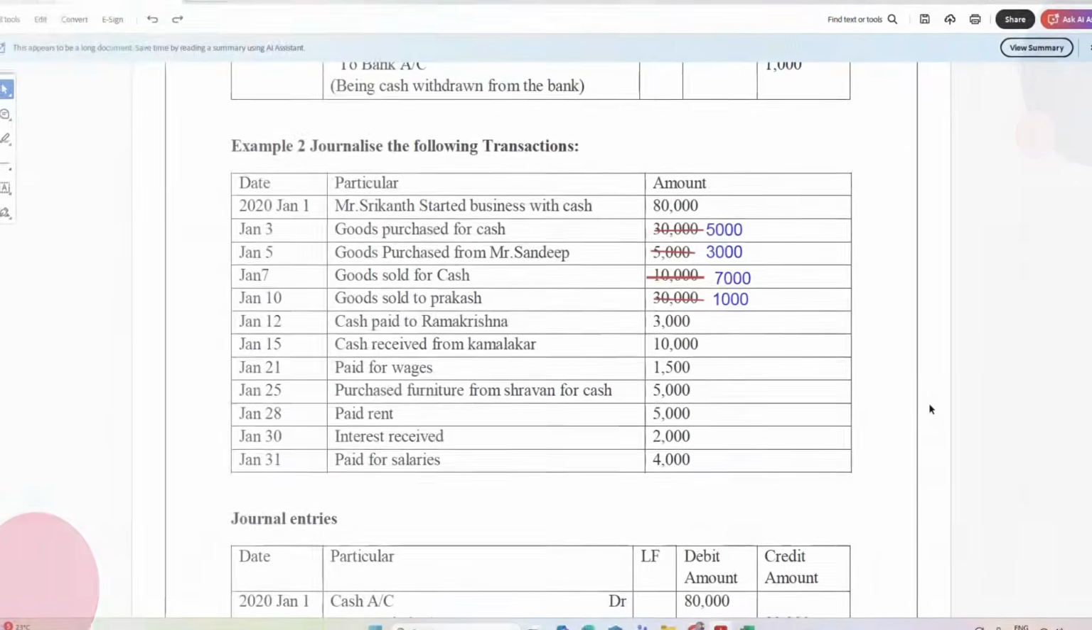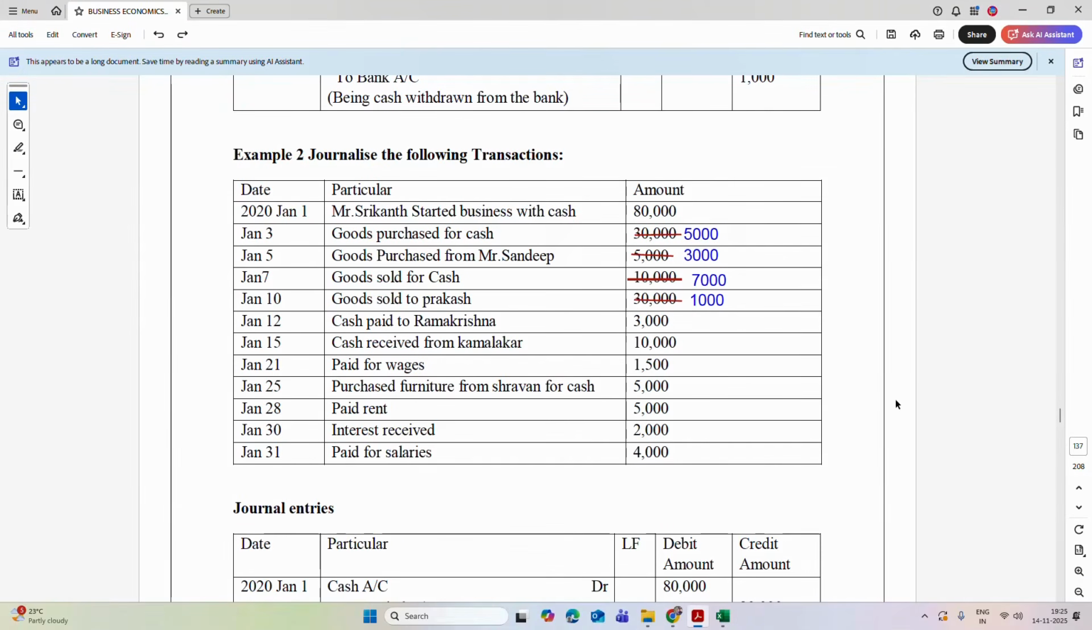Let's move to second example. Journalize the following entries. Now there are few printing mistakes in this problem. So you have to rectify those numbers before solving this problem. So January 3 the transaction says goods purchased for cash for rupees 5,000. January 5 entry says goods purchased from Mr. Sandeep for rupees 3,000. January 7 says goods sold for cash rupees 7,000 and January 10 goods sold to Prakash rupees 1,000. Now let's try to solve this problem.